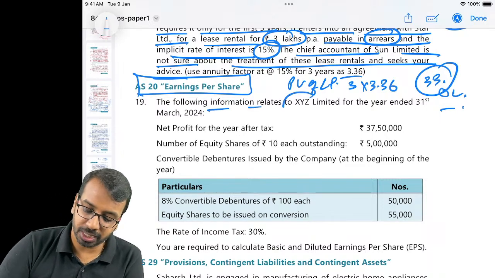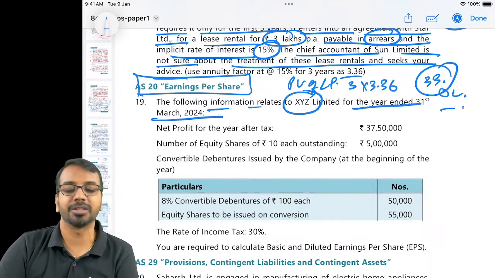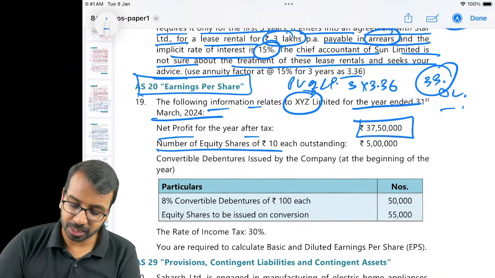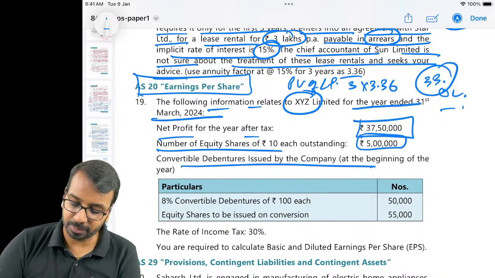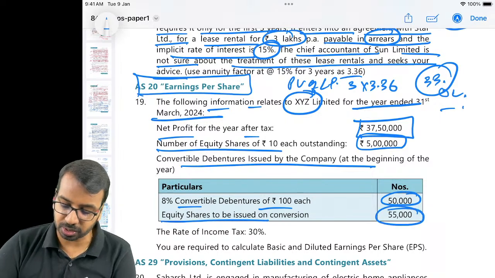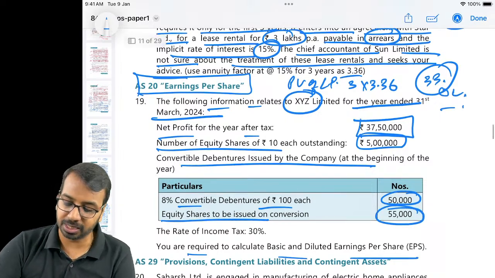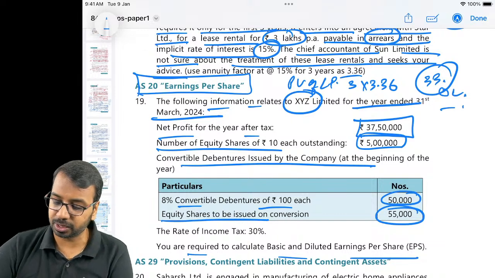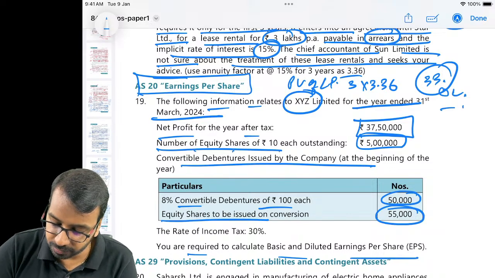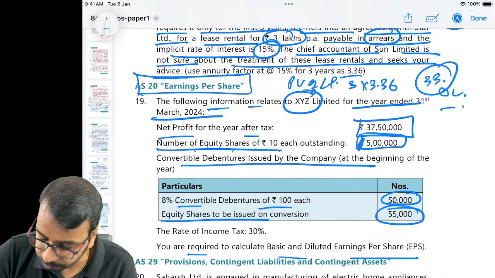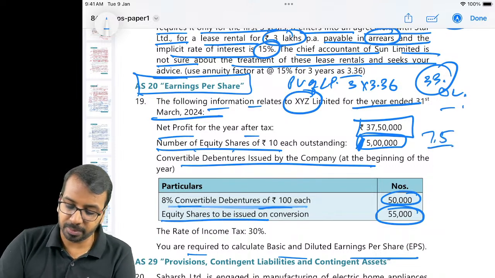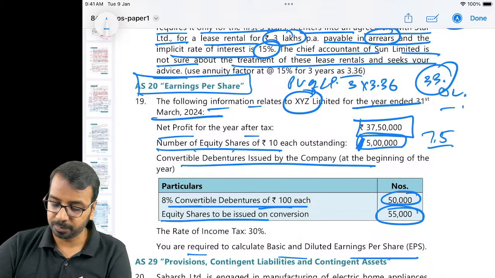The following information relates to XYZ Limited for the year ended 31st March 24. Net profit for the year after tax 3750. Number of equity shares 5 lakhs. Convertible debentures: 8% convertible debentures 50,000. Equity shares to be issued on conversion 55. Calculate basic and diluted EPS. Basic is very simple: 37 lakhs 50,000 divided by 5 lakhs shares, which is 7.5.